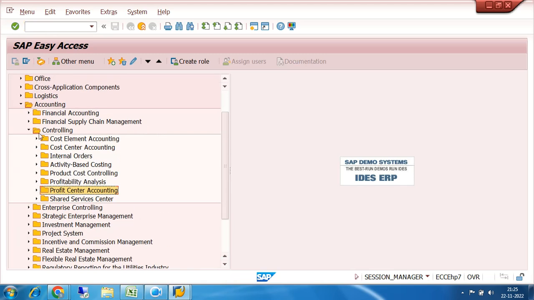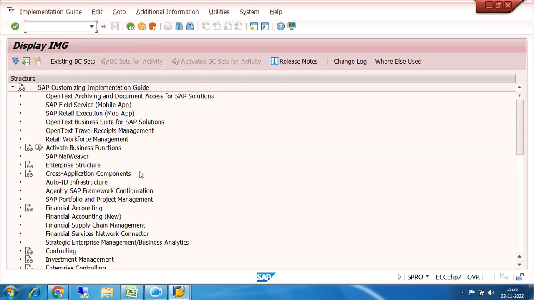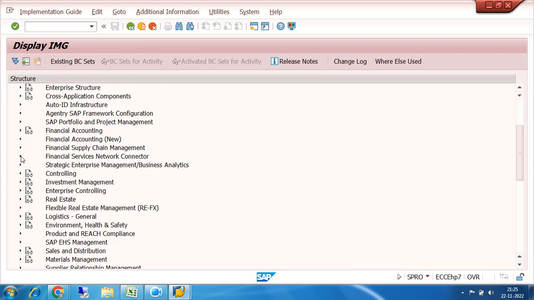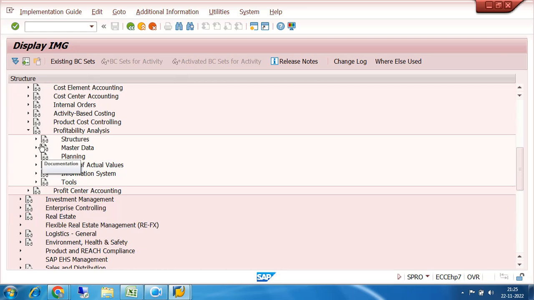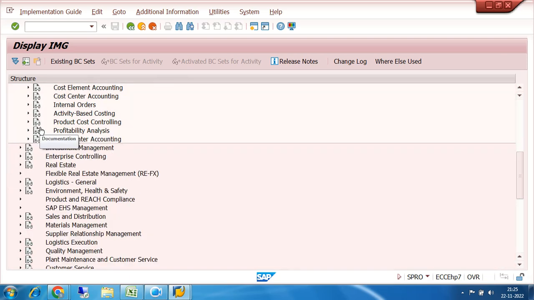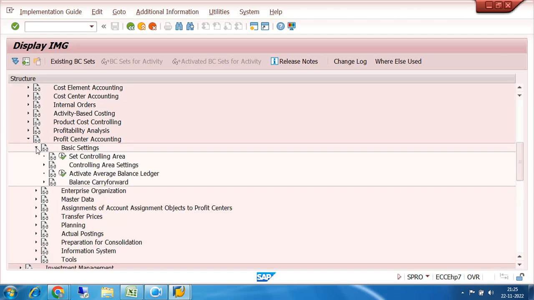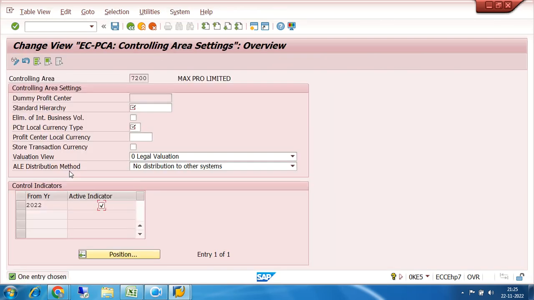Let us go to the customization and create the standard hierarchy, because from here even if I create it, it is not activated. So let us create it from here itself. Profit center accounting, then basic settings, then controlling area settings. Already this is okay, fine. So here itself I have to create the standard hierarchy.